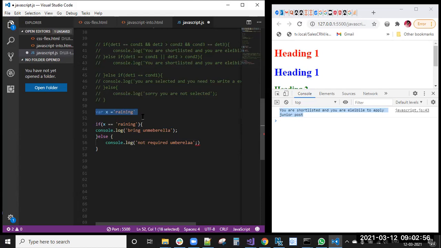So if the condition is raining, then bring umbrella. If it is not raining, then don't bring umbrella. Like this, we will write if else conditions. Simply you can remember it like this. So this is about if else condition.